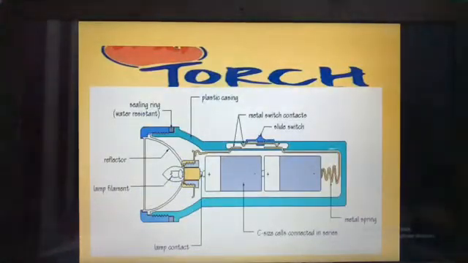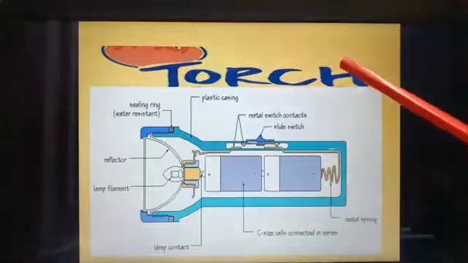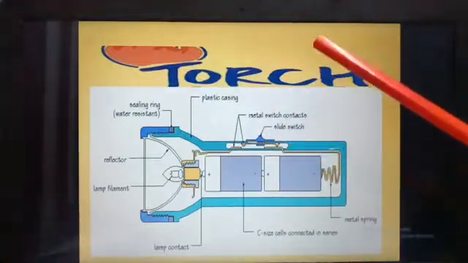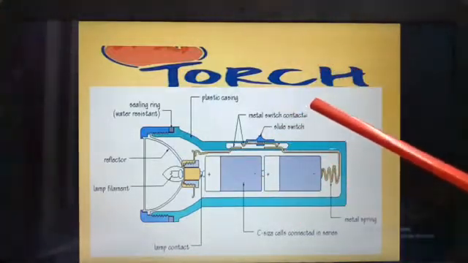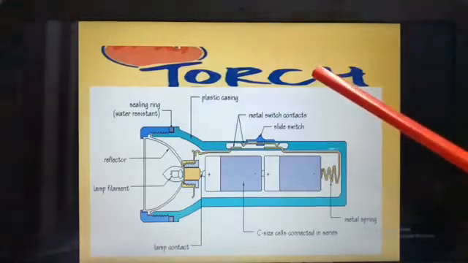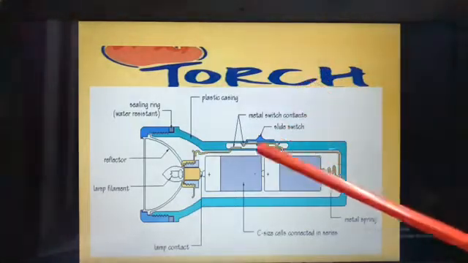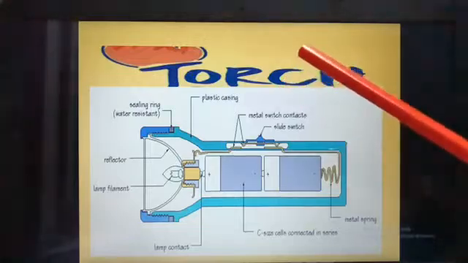Then we have a torch, isn't it? You use the torch whenever you are walking on the road, when there is no street light, as you are walking you use the torch. So this is the torch. This is the inside view of the torch. Can you see here? See carefully this, so that you will know how it works, isn't it?